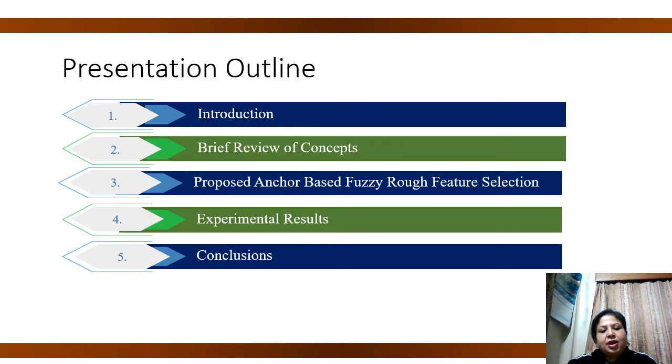The presentation outline is as follows. Section 1 is on introduction. Section 2 is the brief review of the concepts. Section 3 is the proposed anchor-based fuzzy rough feature selection. Section 4 is on the experimental results and Section 5 is on the conclusions.